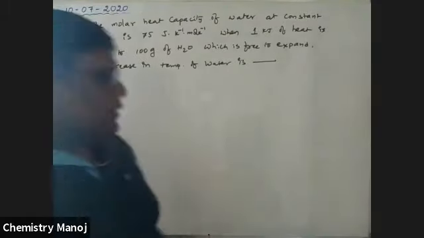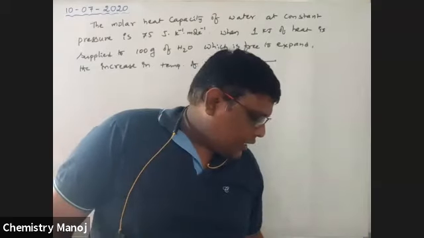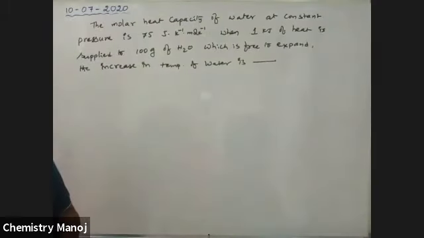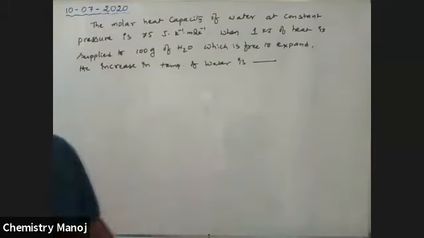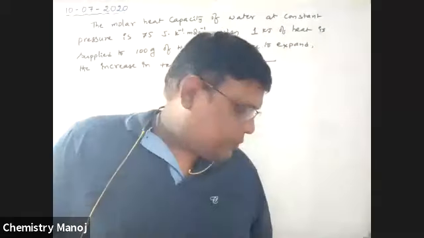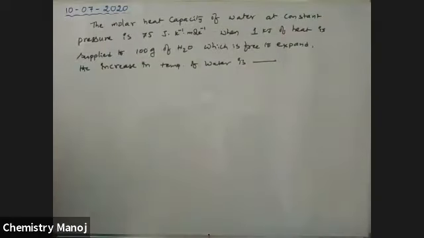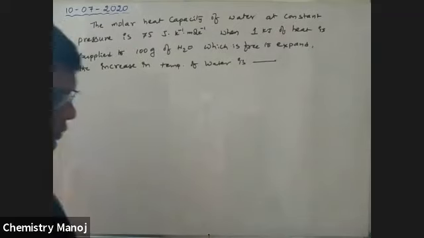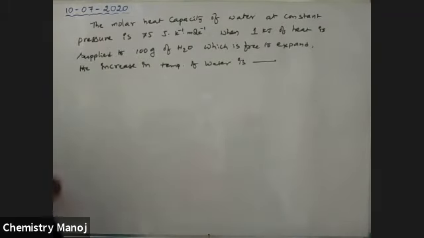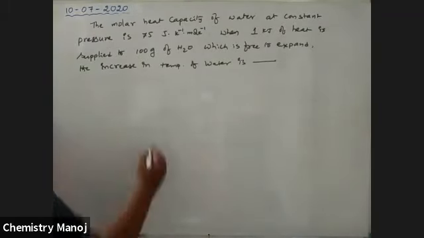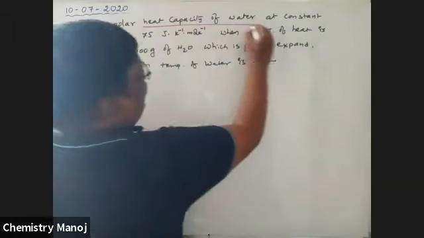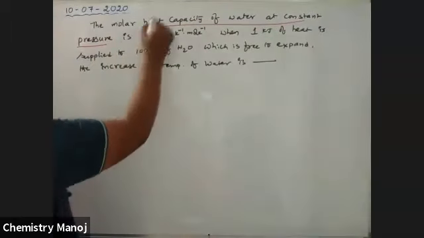So, heat capacity of water at constant pressure. Good, correct? Siddharth, both are correct. Heat capacity at constant pressure means Cp.